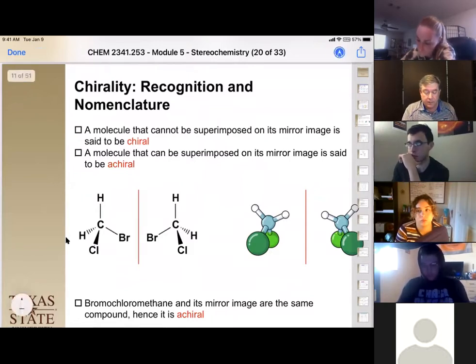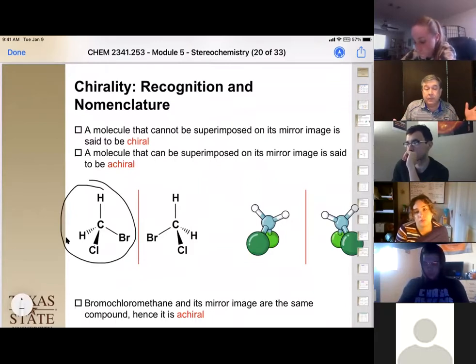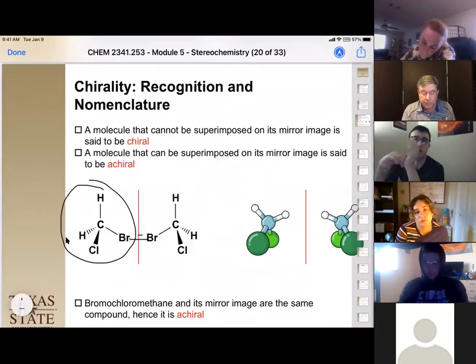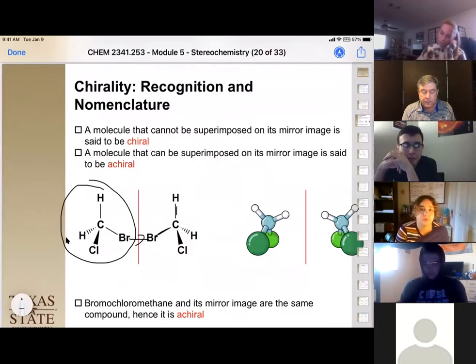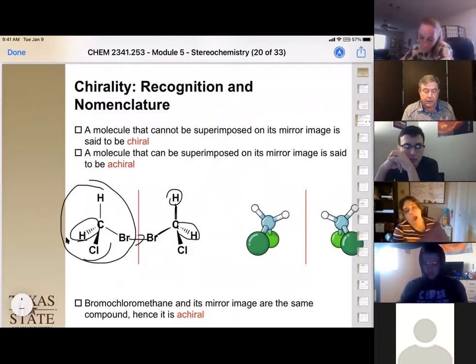Okay, so let's start with our compound here. This is bromochloromethane. So we have 2 hydrogens on there. And if we draw our mirror image, notice the bromine right here, straight line, the hydrogen sticking up, straight line, a dashed hydrogen going to the back here, and our wedged chlorine coming out.